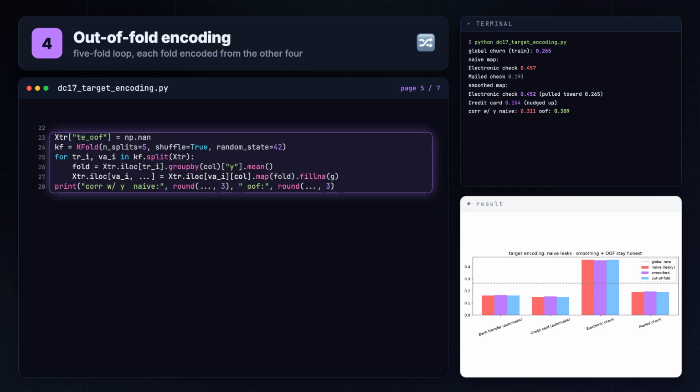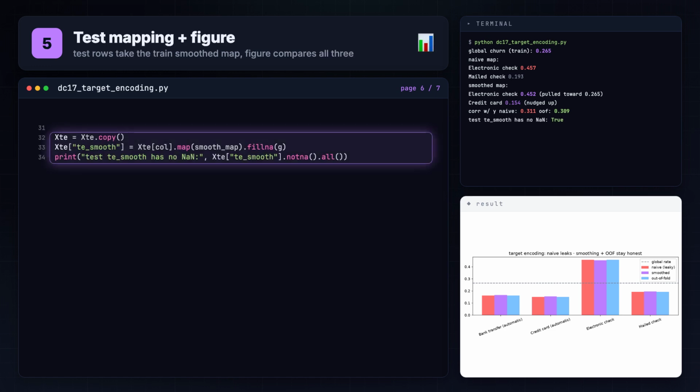Out of fold, a 5-fold loop where each fold's rows are encoded from the other 4 folds' means, so no row uses its own label. We print the naive versus out of fold correlation with the target. Naive is inflated, out of fold is honest.